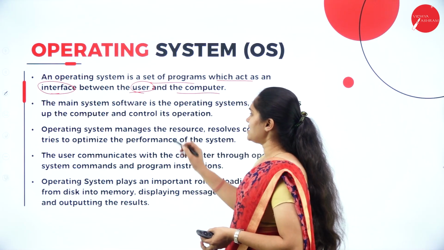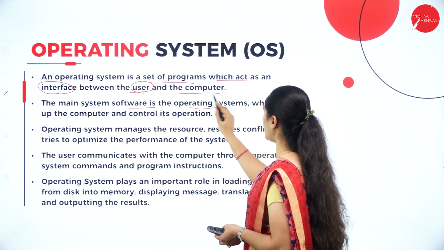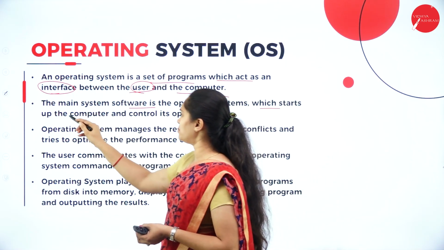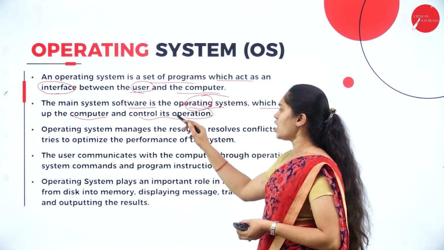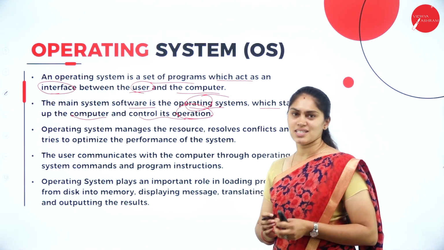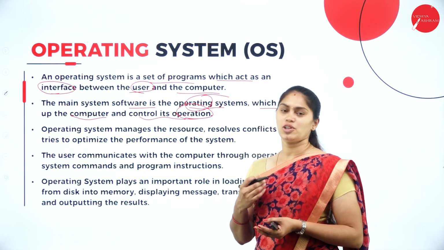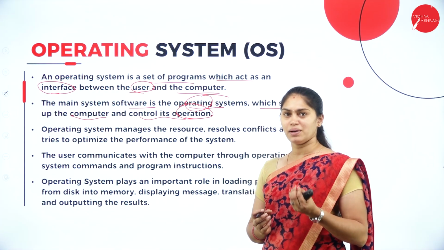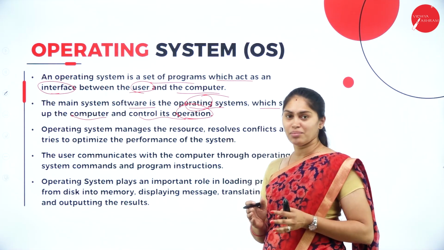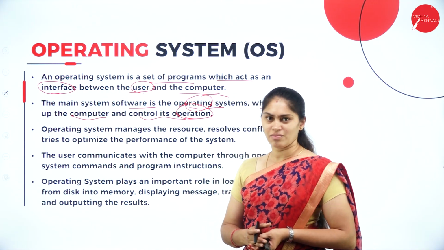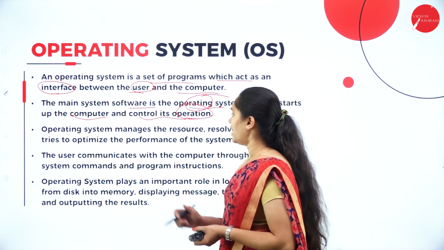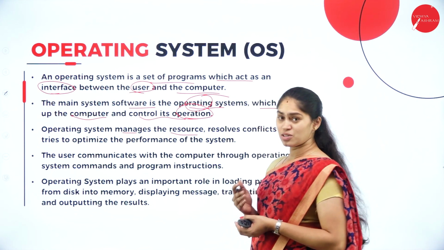It's system software which starts up the computer and controls its operations. This operating system helps the computer to turn on. For that purpose, the operating system is mandatory, and it also controls and coordinates all the operations we do in a computer. It also manages resources.